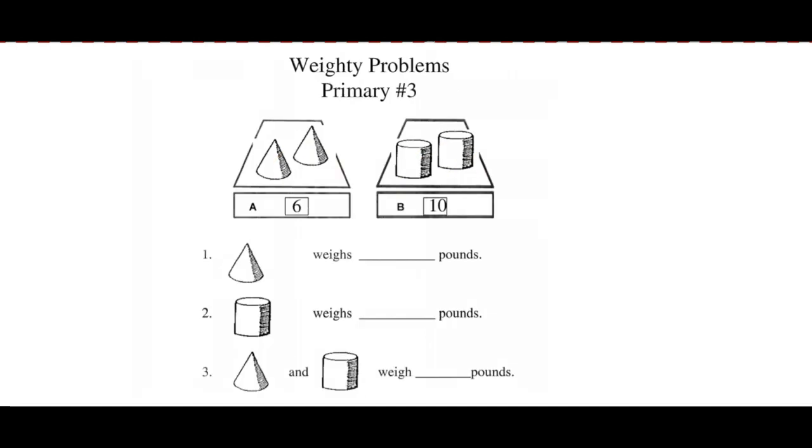On this one, they actually give us values for the weight. And so we know that we've got on scale B here 2 cylinders, and they add up to 10 pounds, so they're going to be 5 pounds each. Over here, we've got 2 cones, and they add up to 6 pounds, and so they're going to be 3 pounds each. So together, 2 of these are going to add up to 8 pounds.